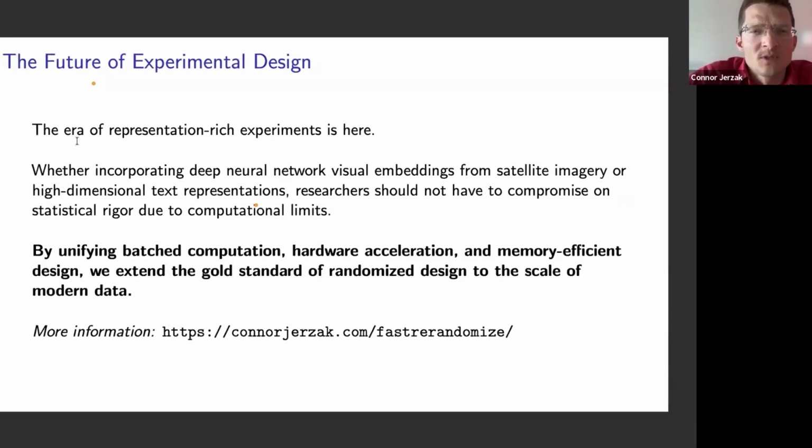What does this mean going forward? I think what this means is that the area of representation-rich high-dimensional experiments is really here with these innovations in accelerated computing. Now we can readily incorporate large high-dimensional covariates from deep neural networks, from visual embeddings, from satellite imagery, or from these text representations. And we won't need to, in the same way as previously, compromise on statistical rigor due to computational limits. Here, as we unify batch computation, hardware acceleration, and this sort of memory-efficient keys-only storage design, we'll be able to extend the gold standard of randomization design to the scale of modern high-dimensional data.